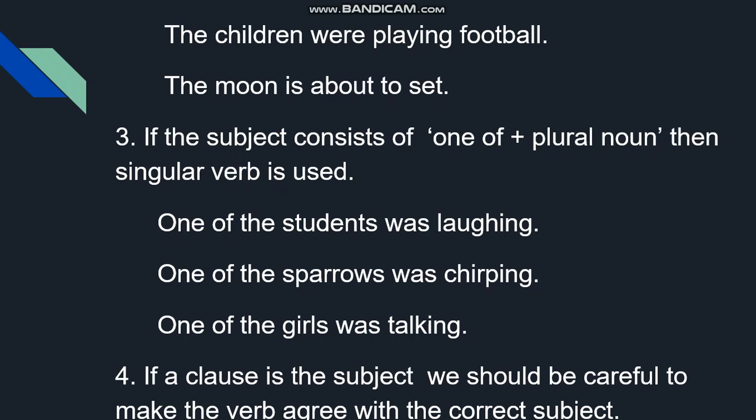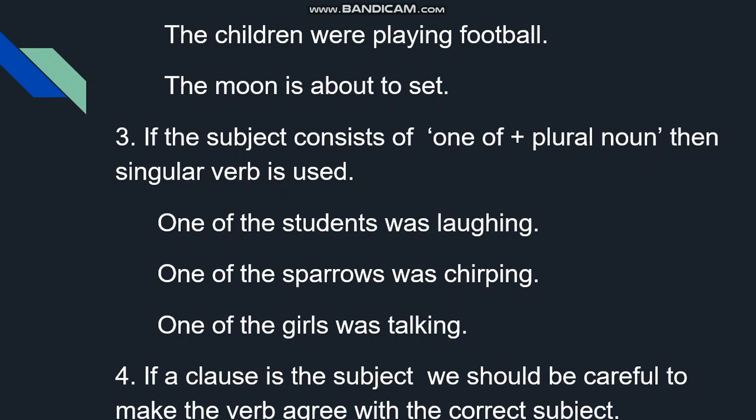One among the students means singular. One of the students was laughing. One of the sparrows was chirping. One of the girls was talking. One of plus plural noun takes a singular verb. You have to remember this.